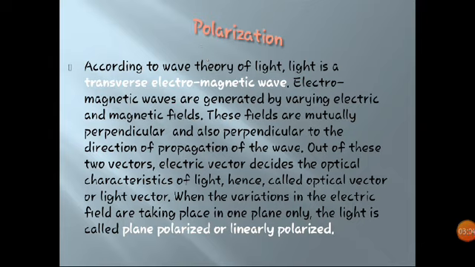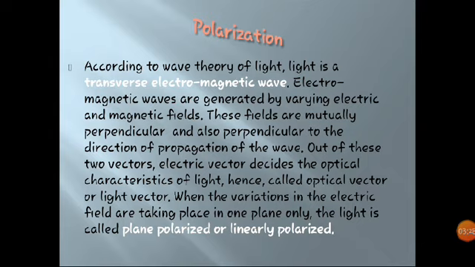As we already know, a light wave is a transverse electromagnetic wave. I am saying transverse electromagnetic wave because polarization can occur only in transverse waves, not in longitudinal waves. What is the difference between longitudinal and transverse waves?